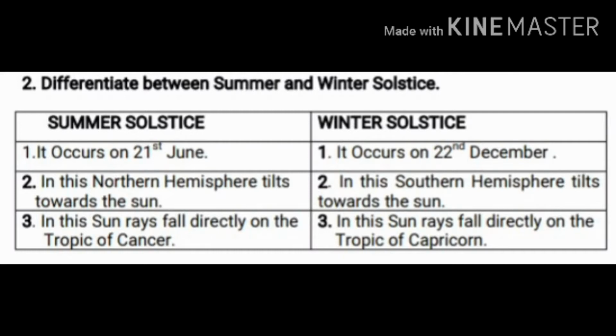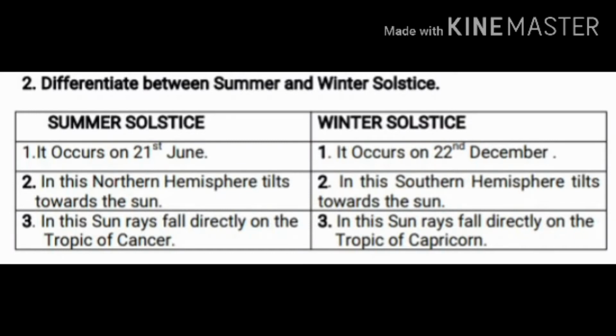Clear children? What does summer solstice mean? It occurs on 21st June. Then in the summer solstice, the northern hemisphere tilts towards the sun.